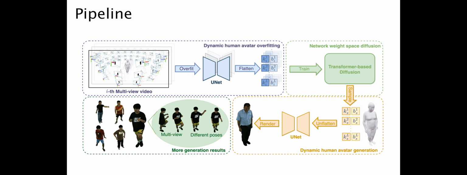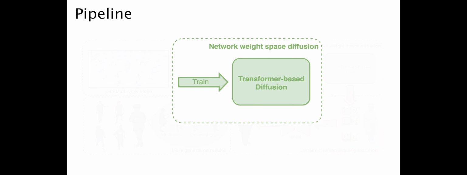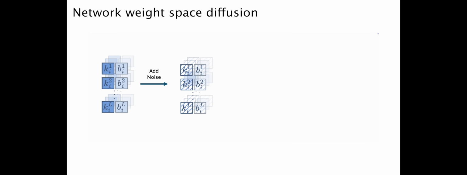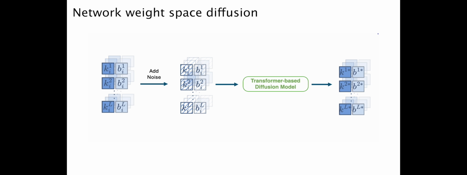Now we will introduce the second training stage, network weight space diffusion. In the second stage, we train a diffusion model to capture the underlying data distribution of the network weight space. During the training process, we first add random Gaussian noise to the clean network weights. A transformer-based diffusion model then takes these noisy weights, along with the corresponding time step, and learns to predict the original, clean network weights.